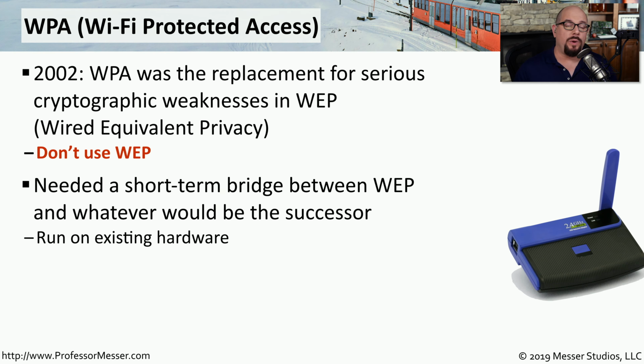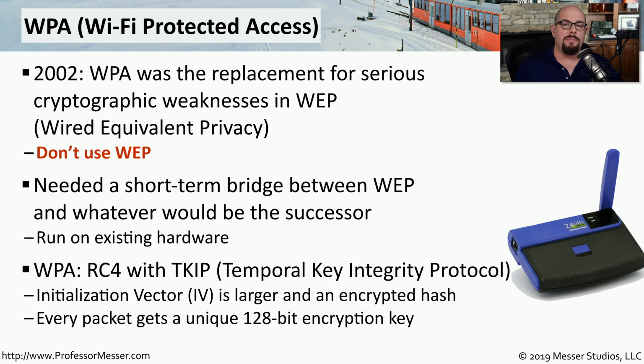The problem was that we knew that WEP was not going to be a valid type of encryption, but we also didn't know what a good long-term solution would be. So we needed some type of stopgap, and that's where WPA was created. This was a type of encryption that would run on the existing hardware that we had in 2002, but it would still provide a level of security that was above the capabilities of WEP. The final combination of technologies that made up WPA was an encryption with RC4 and an integrity protocol called TKIP.